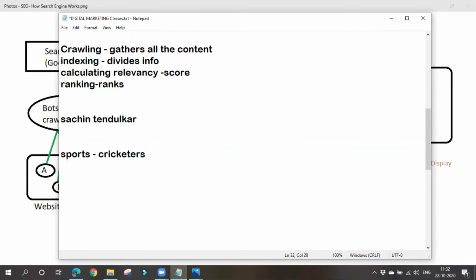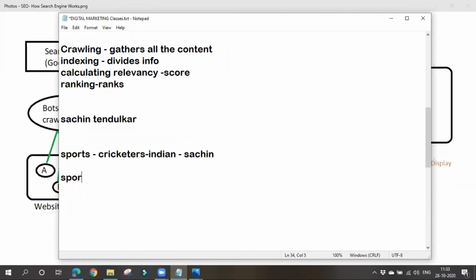Under sports there will be various categories like football, basketball, volleyball, cricket, right? So after sports it will go to cricketers. After cricketers it will go to Indian cricketers. Next, under Indian cricketers it will go to Sachin Tendulkar, and now it will display the information. So what it will do is divide the information into categories and subcategories.